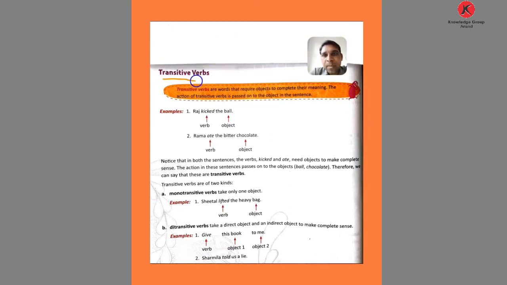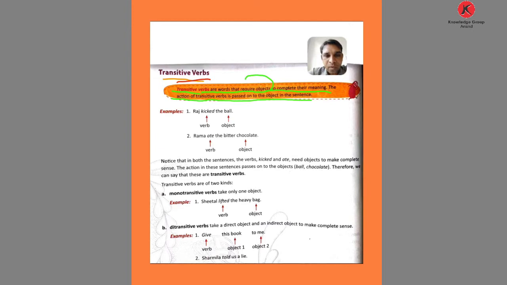So here we talk about the transitive verb. What is a transitive verb? Transitive verbs are words that require objects to complete their meaning. Yesterday I already said what a transitive verb is. Transitive verbs require objects to complete their meaning. The action of transitive verbs is passed on to the object in the sentence.